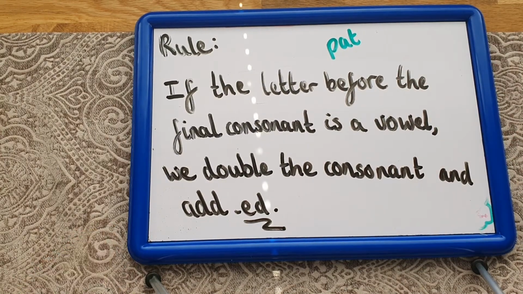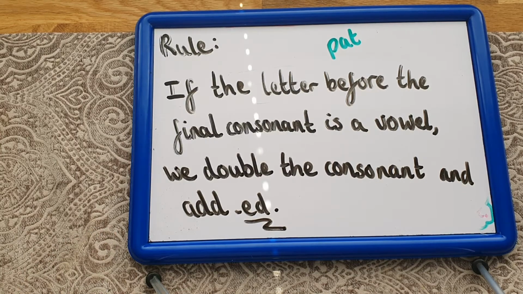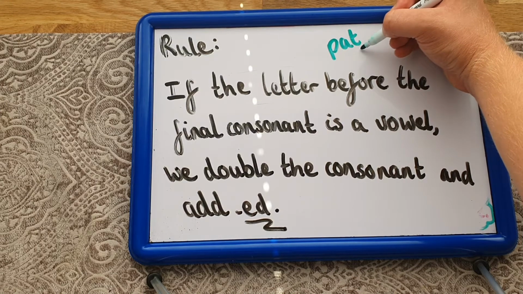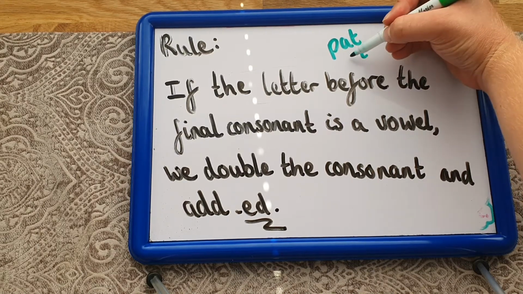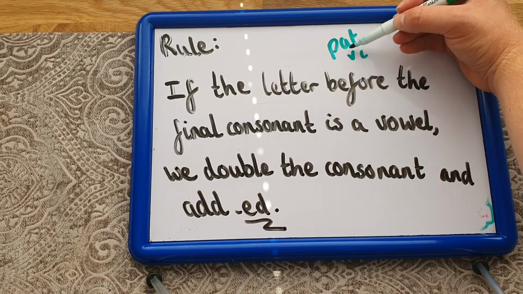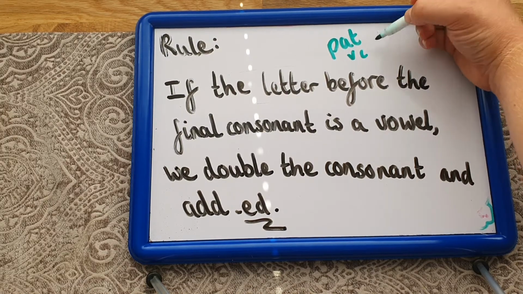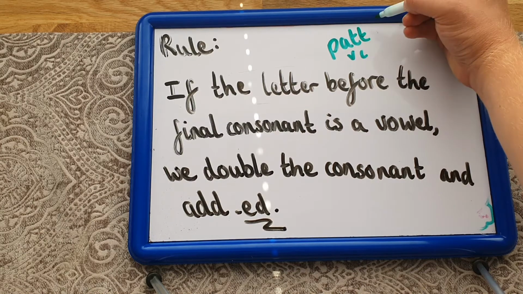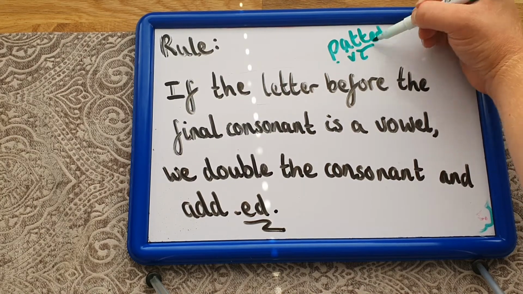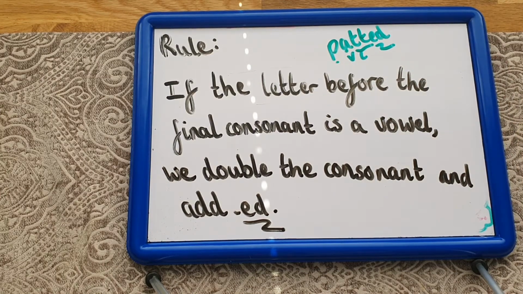Now, remember, a consonant is any letter that's not an A, an E, an I, an O, or a U. So here, I've got my final consonant just there, so I'm going to put a T. And before that final consonant, I've got an A, which is a vowel. So what I'm going to do is I'm going to double that consonant and add ed. So now it will read pat-ud, patted, okay?